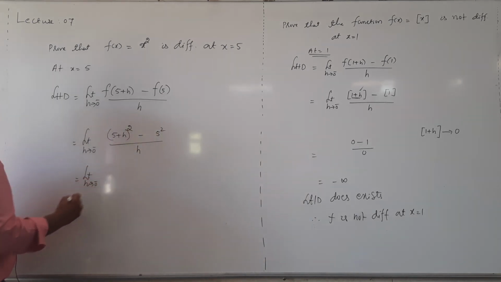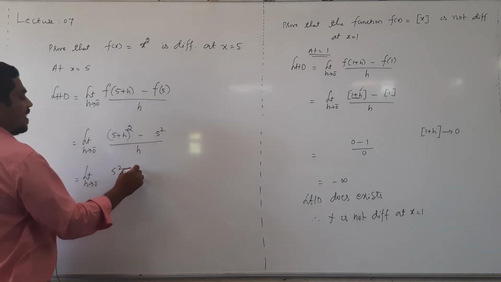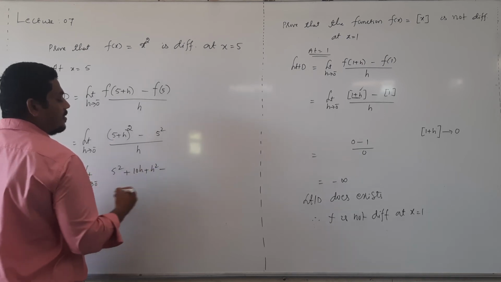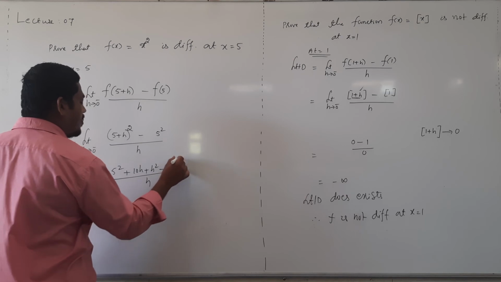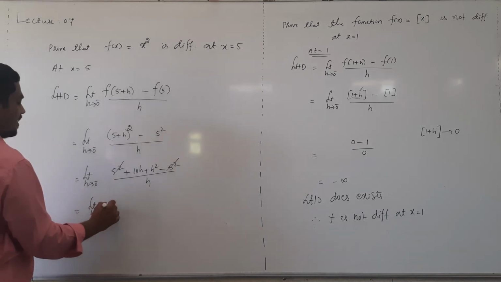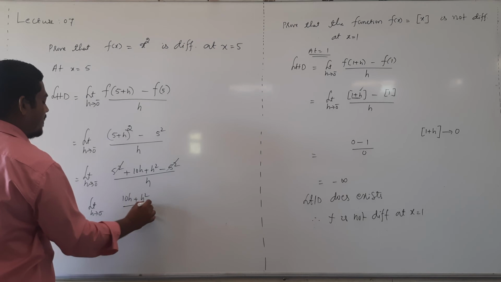h tending to 0 minus, a plus b whole square formula, a square plus 2ab plus b square, divided by h. Now minus 25 plus 25 get cancelled. Limit h tending to 0 minus 10h plus h square divided by h.